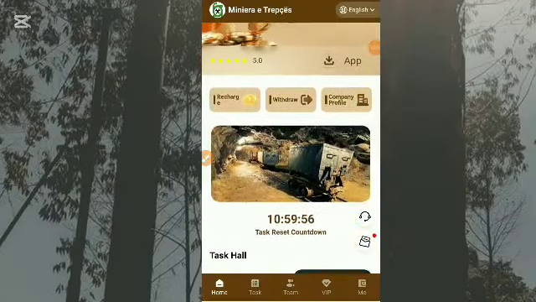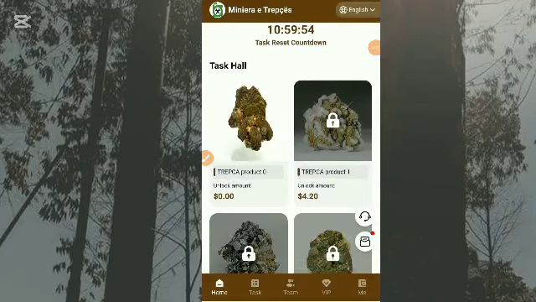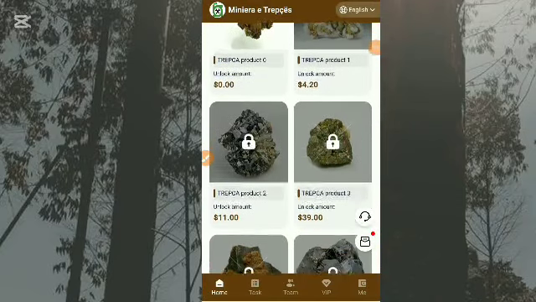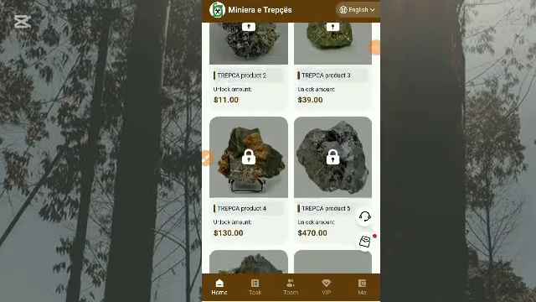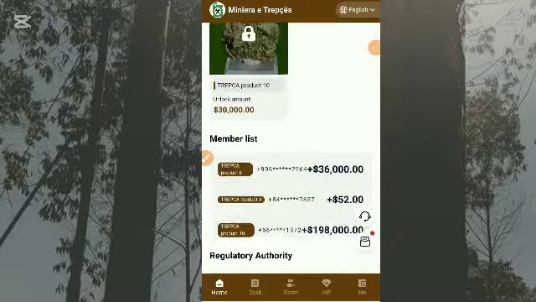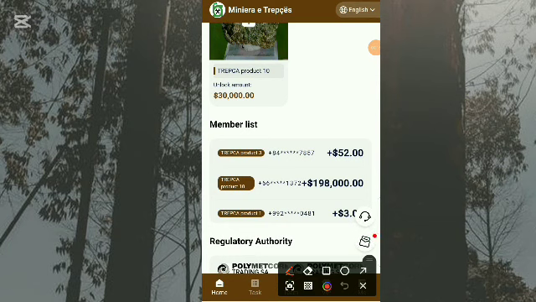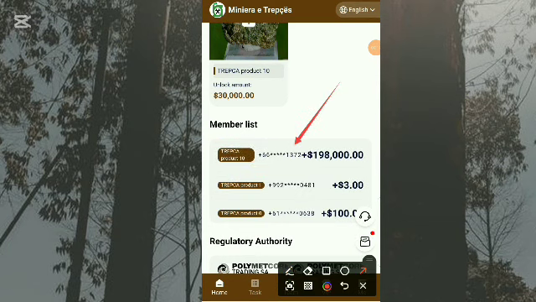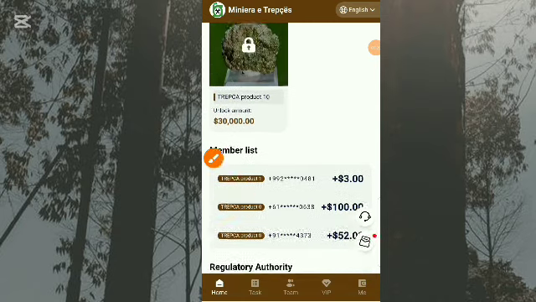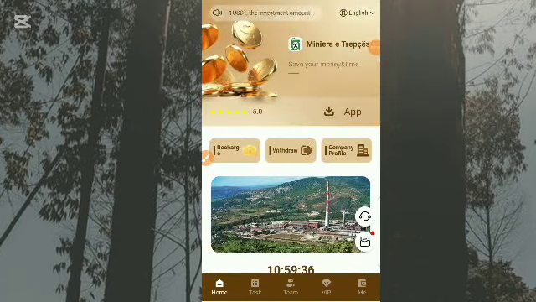This is where I give you free tips and updates on how you can make massive income for yourself in 2025. As you can see, this is all we have to unlock and start earning money, and this is the member list, people that have withdrawn successfully on this platform, people that have made money on this platform. So I'll be teaching you how you can exploit this platform and make massive income for yourself.